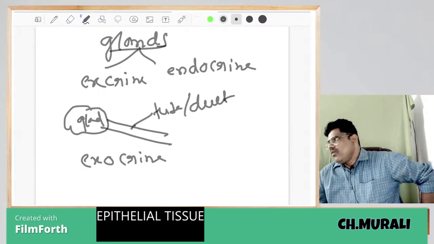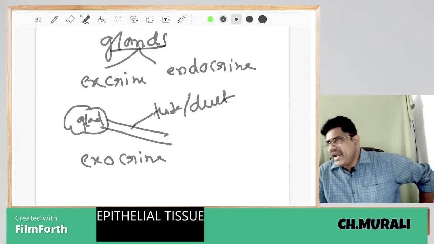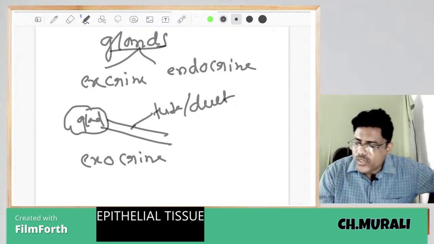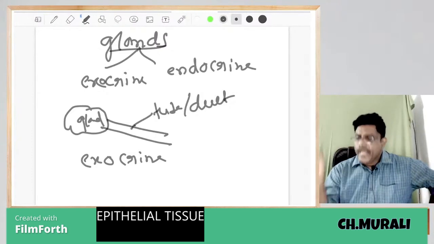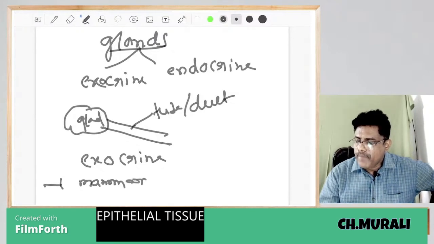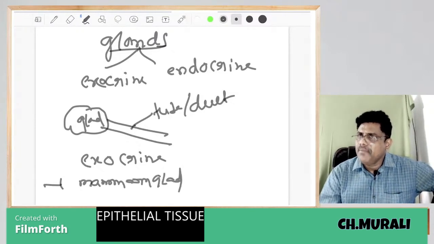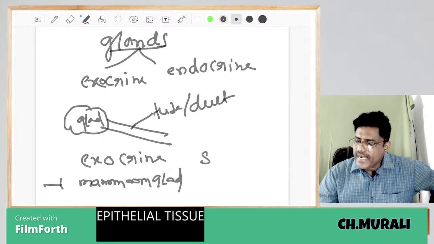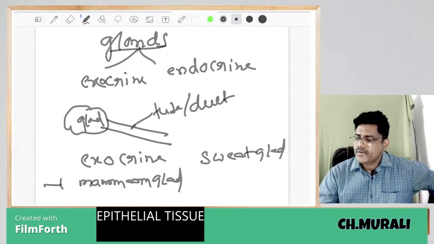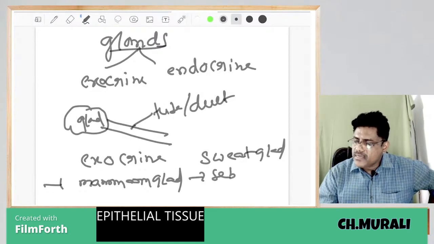What is the meaning of exocrine gland? The gland has a tube or duct. If ducts are present, that is called what? Exocrine gland. Example, mammary glands, which produce milk. Second example, sweat glands produce sweat.